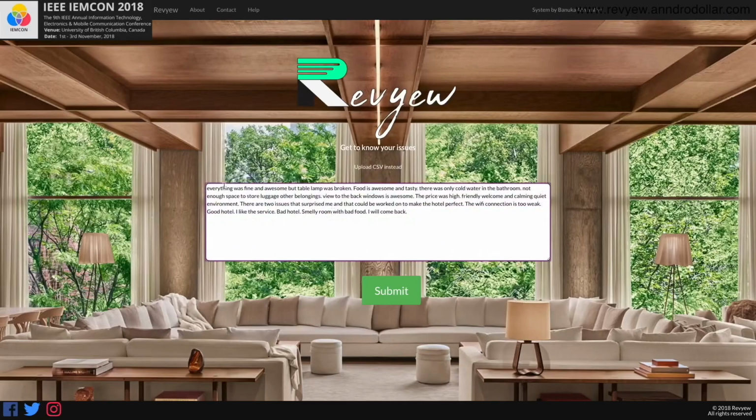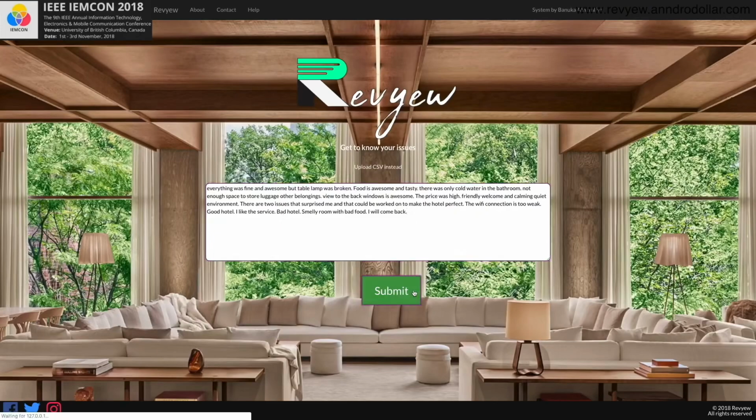So actually, for the demonstration, I'll be using something like: everything was fine and awesome, but table lamp was broken. Food is awesome and tasty. There was only cold water in the bathroom. Not enough space to store luggage, blah blah blah. So here, if you see, there are good things about the hotel and there are some bad things, some things that are wrong with the hotel. So ideally what should happen is that the system should be able to discard all the good things like this and only show the mistakes or the issues that are there with the hotel.